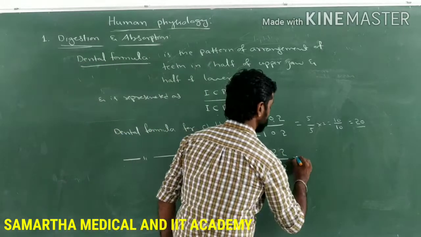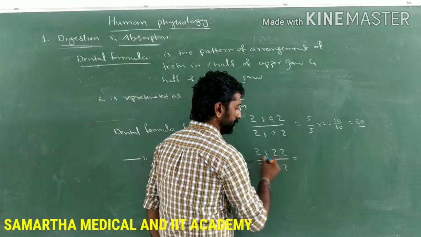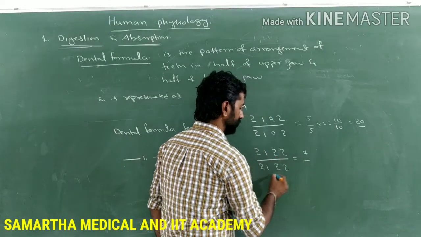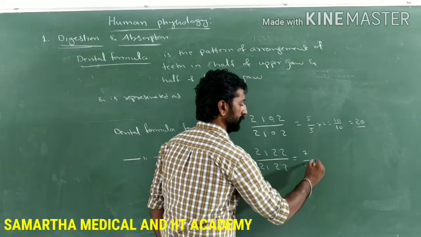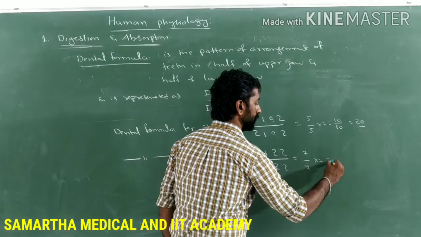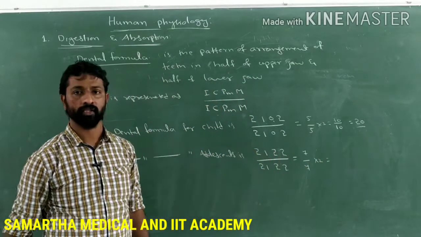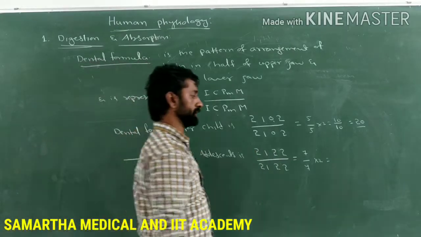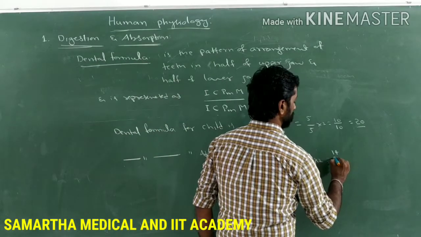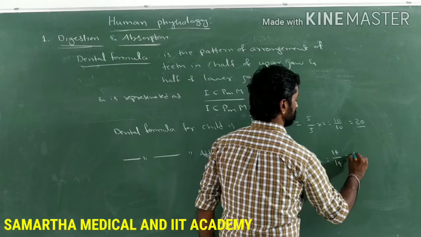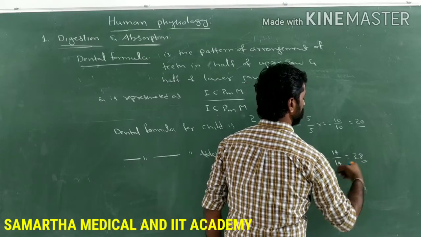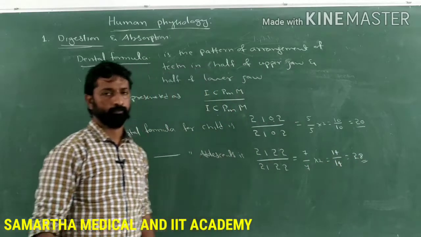So in half of the upper jaw how many teeth are there? 7. And in half of the lower jaw 7. If you multiply it by 2 to get the total number of teeth in the complete upper jaw and complete lower jaw, it will be 14 in the upper jaw, 14 in the lower jaw. So the total number of teeth in adolescence is 28.